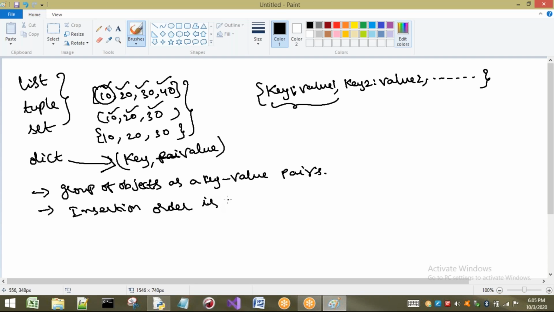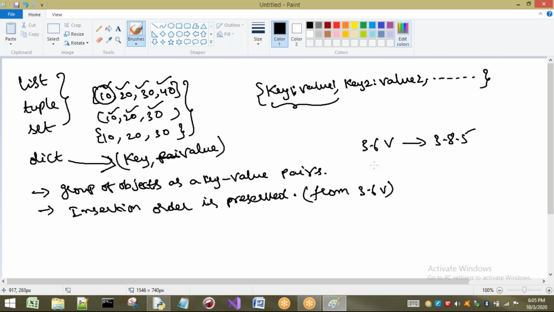Insertion order is preserved. One point I have to note here: before the 3.6 version, there is no insertion order for the dictionary. We are using 3.8.5 for our course. So from the 3.6 version onwards, we have insertion order for the dictionary.